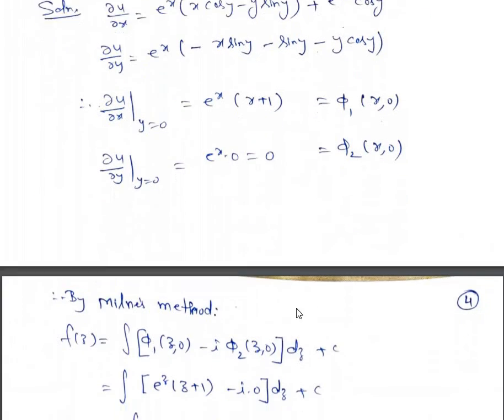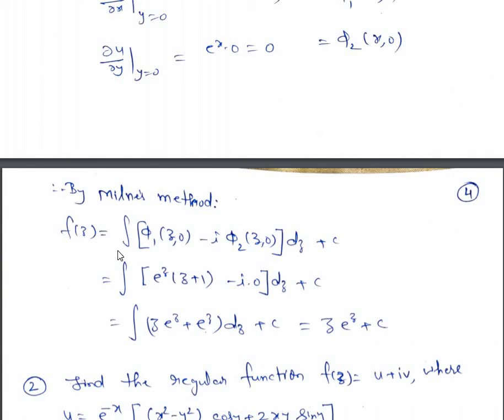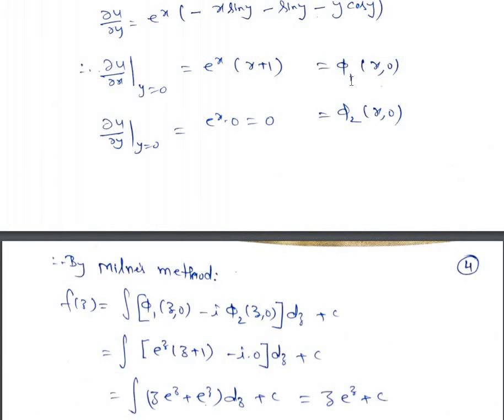So by Milne's method, f(z) is the integral of phi 1 of z comma 0 minus i times phi 2 of z comma 0 dz plus c. Now phi 1 of x comma 0 is e to the power x into x plus 1, so phi 1 of z comma 0 will be e to the power z into z plus 1.